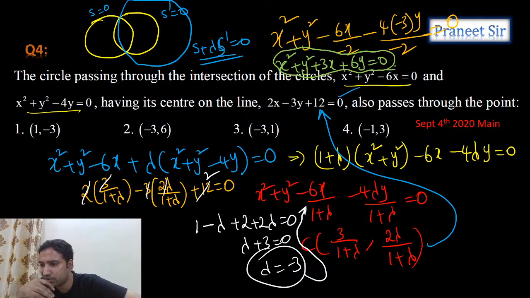Which option is satisfying? x square plus y square plus 3x minus 6y. Is it minus 6y? Yes, minus 6y. You are right. So it is minus 6y, guys. That's what we're getting. This is the required equation. Once we got the required equation, you can verify the options now.